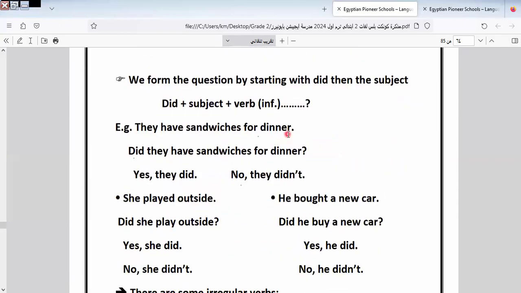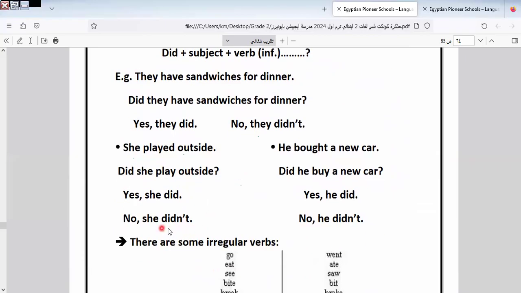How can I make the past simple tense? I make the past simple tense by adding ed. When we make it negative, we use didn't. When we make it a question, we say like this: did she play outside? I would like to say something also. If we say in the exam, did she played, it will be 0. I would like you to know this.